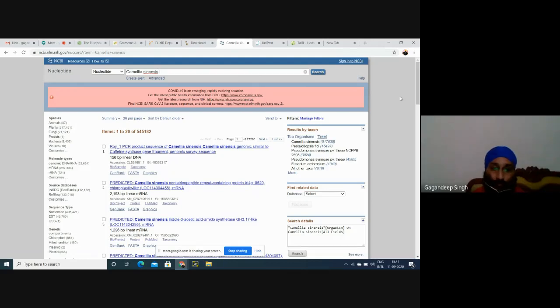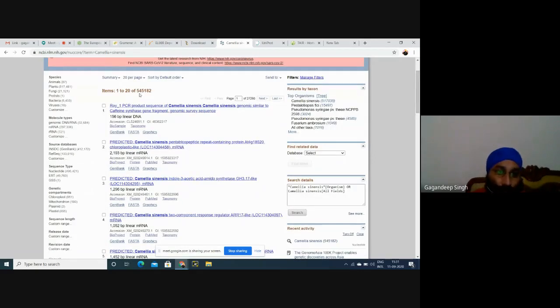Then we have selected this nucleotide sequence. We have just searched about Camellia sinensis. Now, what type of sequence do we need? Here we found 5,45,182 nucleotide sequences related to this Camellia sinensis.